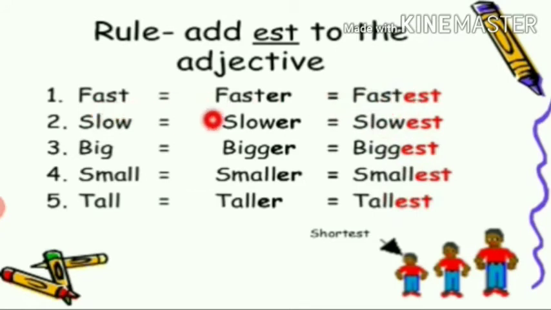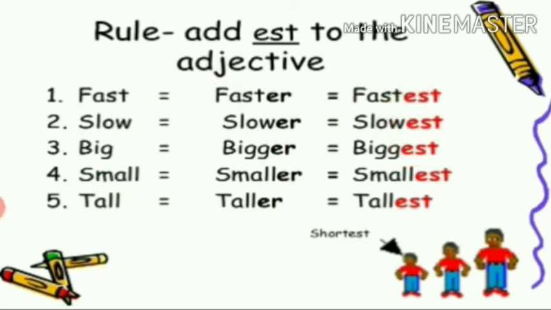So these are the three degrees of comparison: positive degree, comparative degree, superlative degree. Positive degree, the usual adjectives. Comparative degree, we will add ER with the word, and superlative degree, we will get EST.